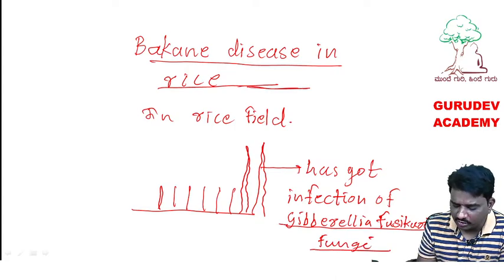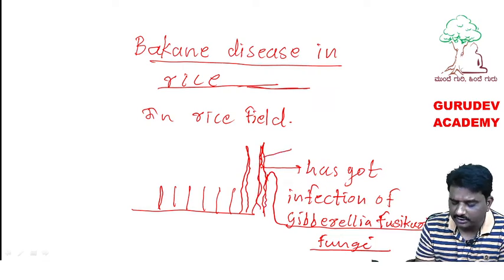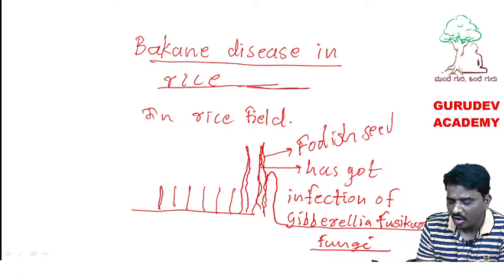Because of the infection of this fungi, these plants are growing taller, and those rice plants face a disease called foolish seedling disease, or we can also call it Bakanae disease.